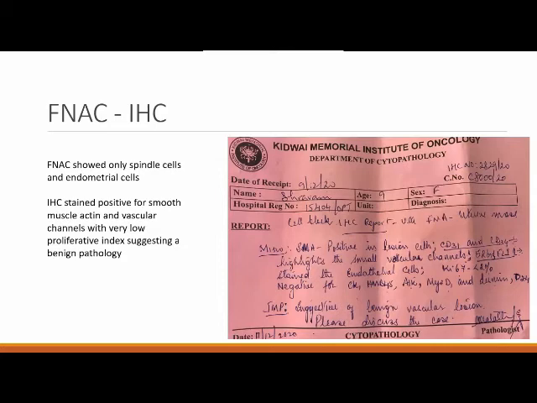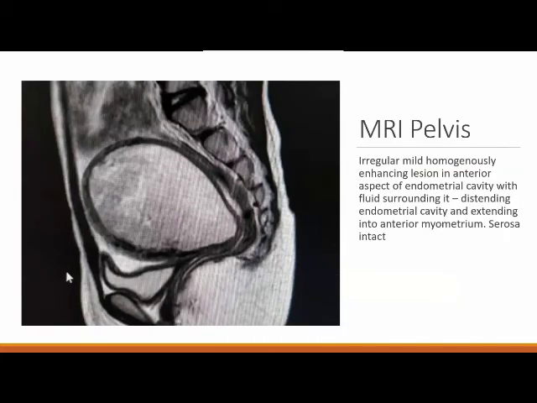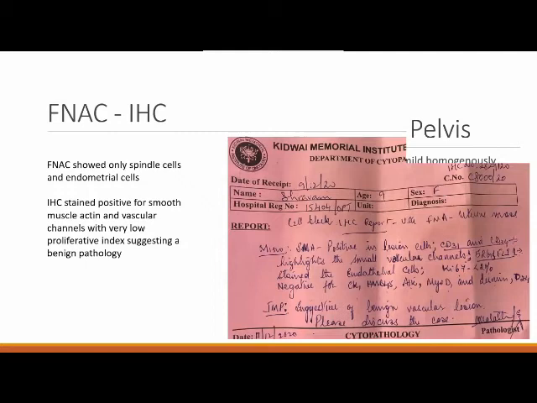So after this, we had gone ahead and done ultrasound-guided biopsy, FNAC for this child. FNAC showed only spindle cells and endometrial cells, and IHC stained positive for smooth muscle actin and vascular channels with very low proliferative index, which suggested a benign pathology. We also went ahead with MRI pelvis.